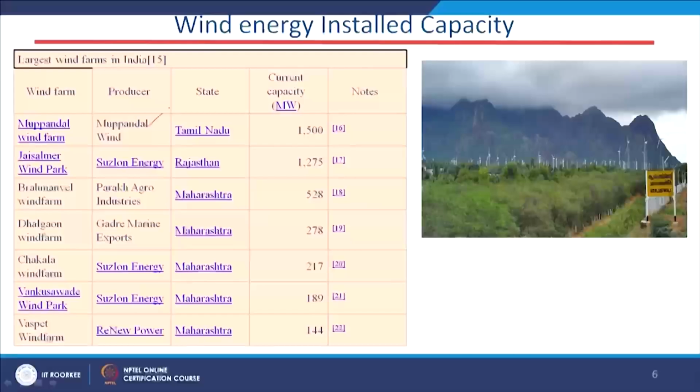As far as India is concerned, we have the largest wind farm, the Muppandal wind farm, located in Tamil Nadu state, with a capacity of 1500 megawatt. Other states like Rajasthan and Maharashtra are also following. Overall, wind is the largest source among renewable energy sources for us.